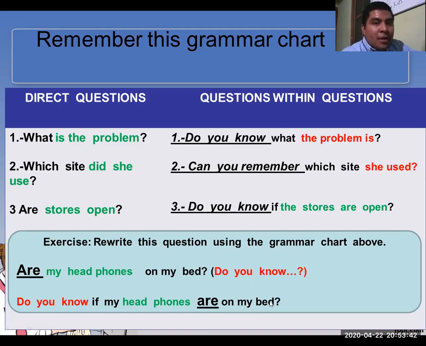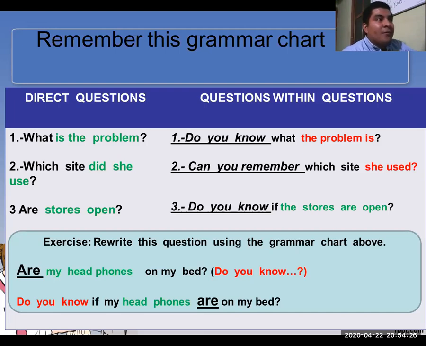So what is the key word here? Here, the verb is at the beginning, right? The main verb is at the beginning. But in my new sentence, the verb be is after the subject, right? See this structure. Are my headphones? My headphones are, right? So then in the new sentence that you are going to write, you are going to put the subject first and then the verb, right? This is actually a review. I explained it because the other structure is similar like this, right?